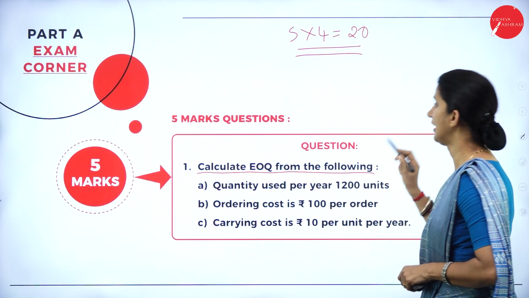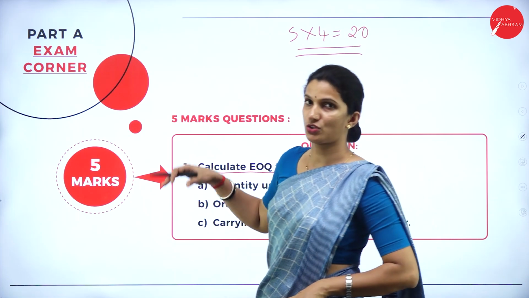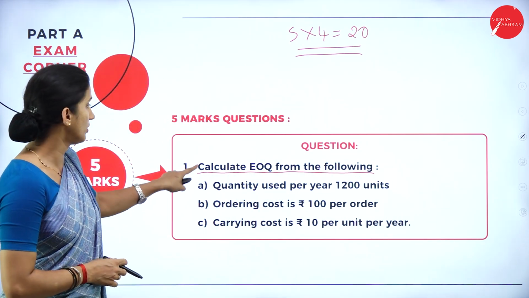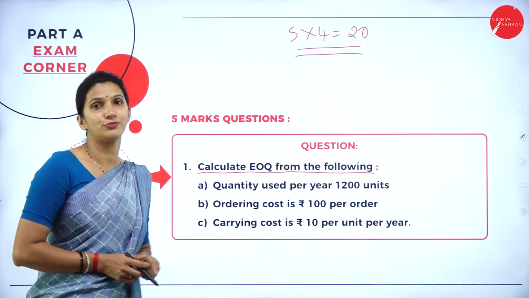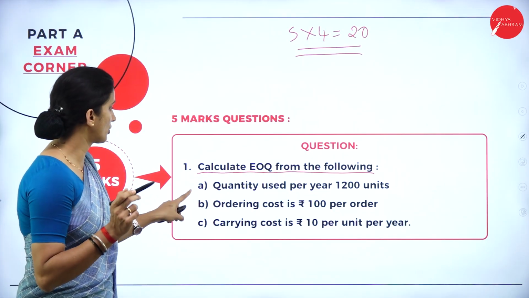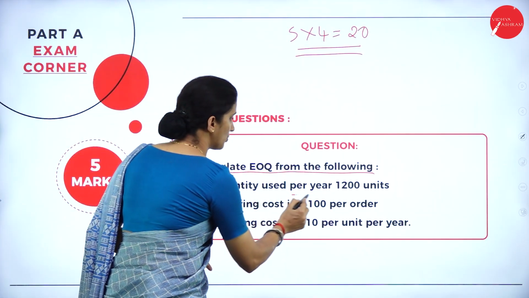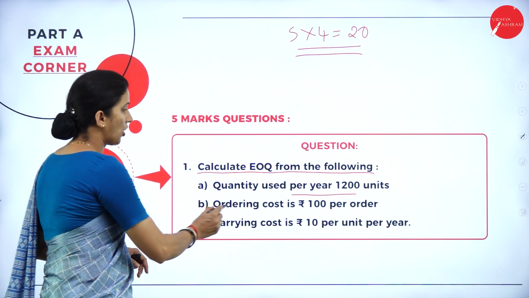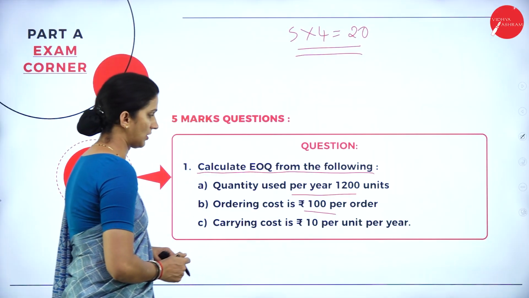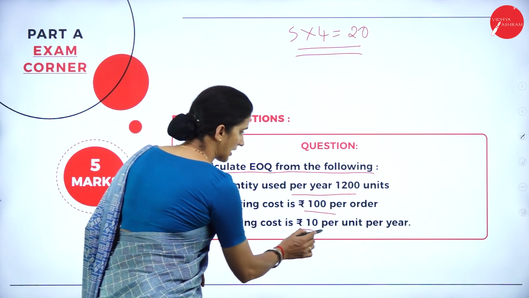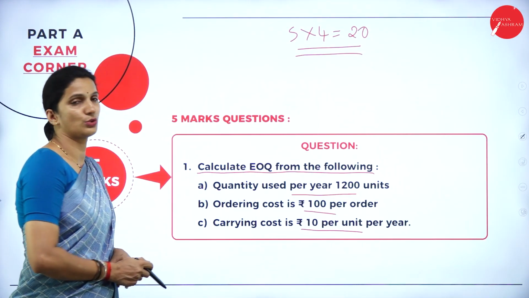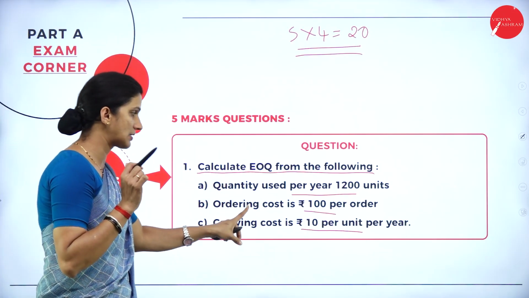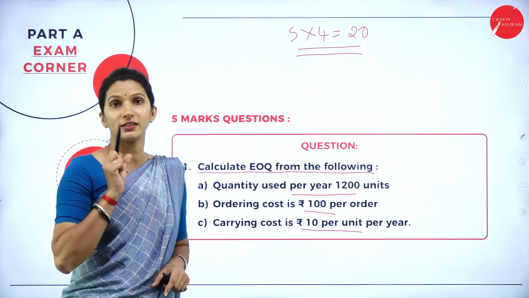So first, see here one 5 marks question. It is an EOQ based question, asked in the year 2025. Calculate the EOQ from the following details. The quantity used per year is 1200 units. Ordering cost is 100 per order. Carrying cost is rupees 10 per unit every year. From these details, you need to calculate the EOQ.